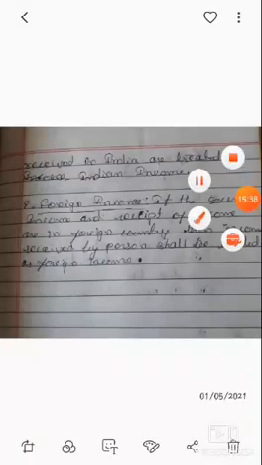Earned means the person has already earned the income, received means the person has received it, and deemed income means future income which will be received by the assessee in future. Those three incomes are called income in India.